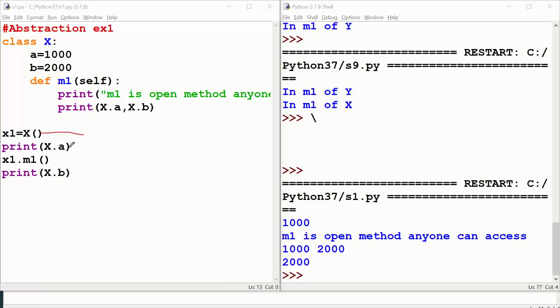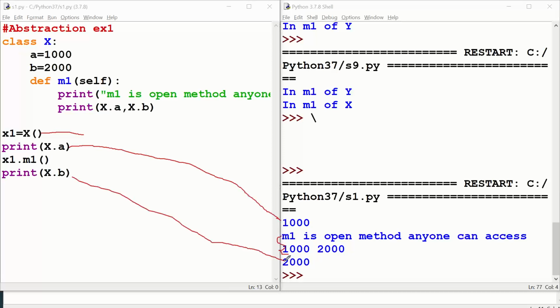Second line x dot a, so 1000 is displayed. Next x1 dot m1, so two lines get executed in the m1 method. You have printed one statement and then accessed a couple of static variables, and the last line is x dot b. So this is the usual program.